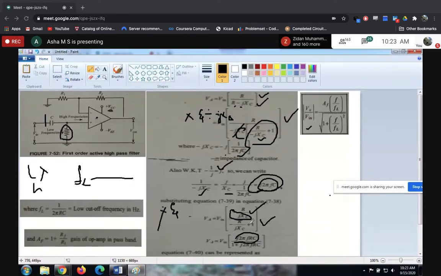So this gets replaced by plus this one, that's why 1 plus this one. This is the value of Vo. Substitute it in the formula, and you will get AF equal to F divided by FL. This is the extra term that gets added to the high pass filter, correct? F divided by FL. In the numerator, we just had AF in the low pass filter, but now we have this extra term. In the denominator, 1 plus F divided by FL whole square, where FL is equal to 1 divided by 2 pi RC, and AF is equal to 1 plus RF divided by R1.